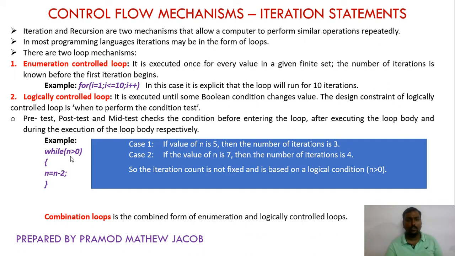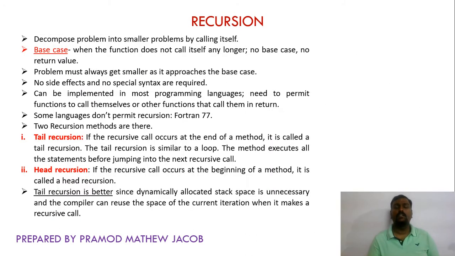A combination loop is the combined form of both enumeration control loop and logically controlled loops. Next is recursion. Recursion is also used for repeatedly performing a particular set of statements. Usually it is a function called by itself. Recursion is mainly focused on decomposing a larger problem into smaller problems by calling itself.